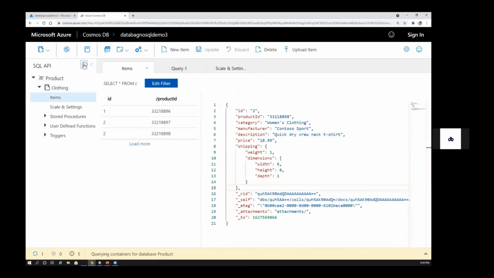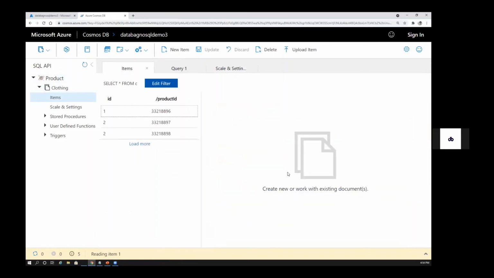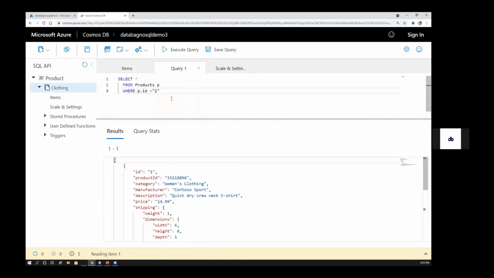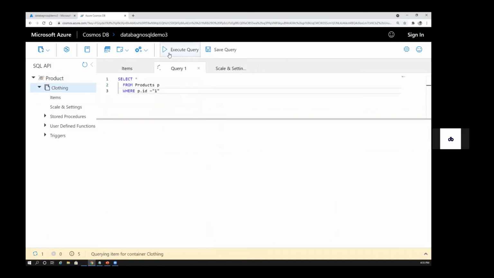Refresh. 2, 3, 4, 5. Yeah, you see, there is no data. I think this takes some time to refresh, but usually if you try to execute a query, you see 0 records because the data got deleted, since I've added 5 seconds as time to live.